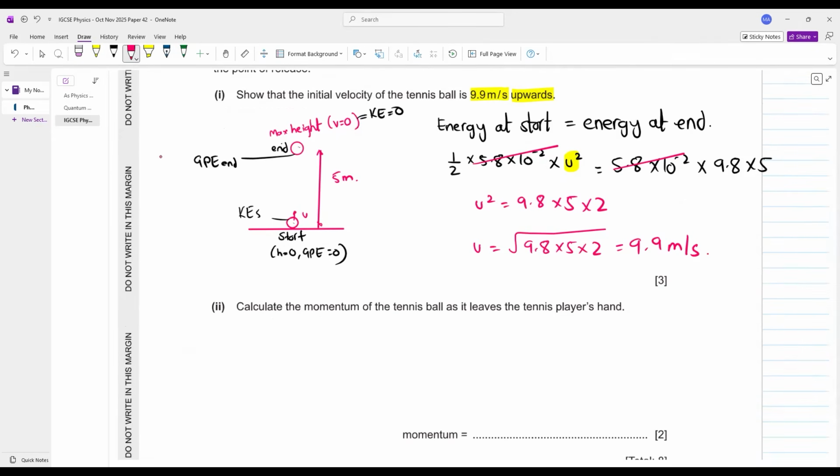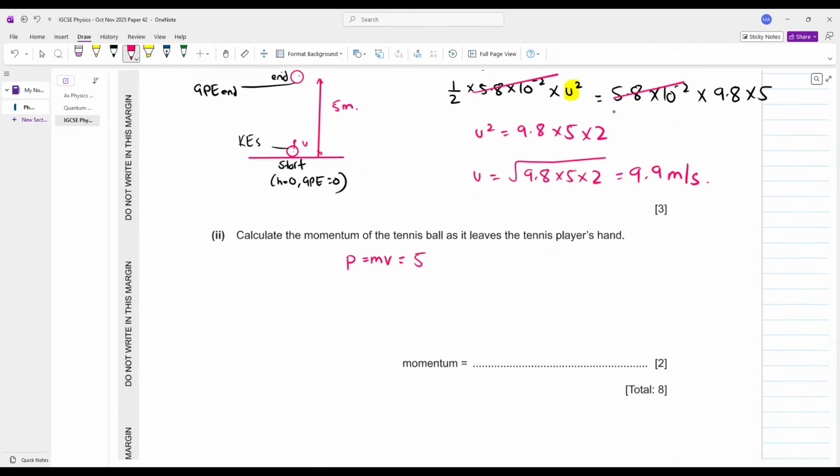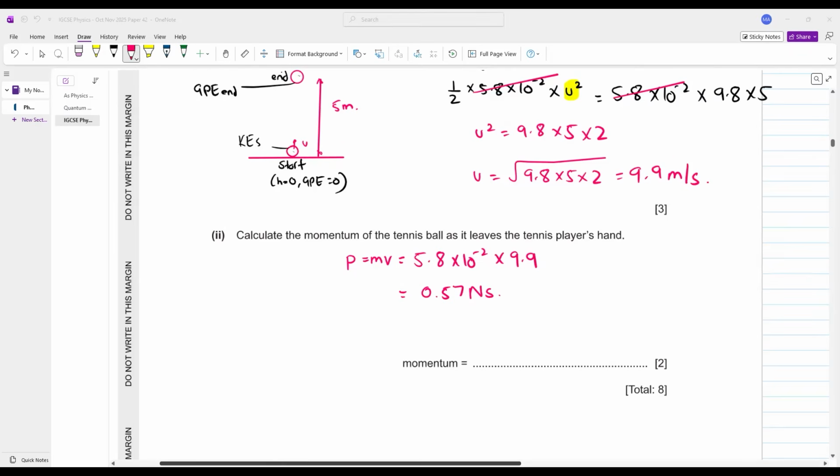Calculate the momentum of the tennis ball. Momentum is equal to mass into velocity. बेटा मास क्या है टेनिस बॉल का? टेनिस बॉल का मास is 5.8 × 10^-2. What is the velocity of the tennis ball? 9.9. हाँ जी. Can you calculate this answer? This answer comes out to be 0.57 newton second. Easy peasy, lemon squeezy, nothing complicated here.